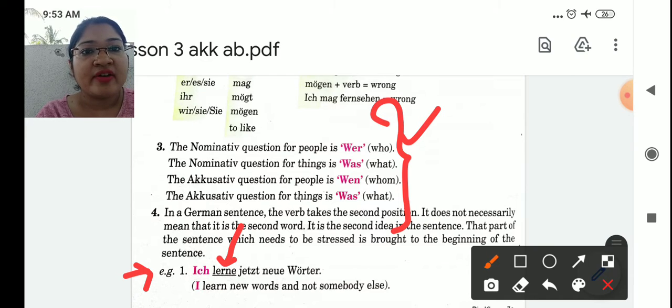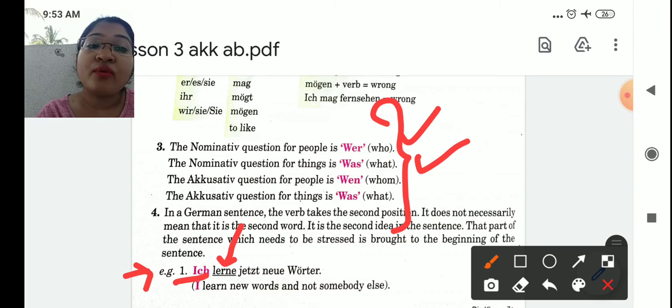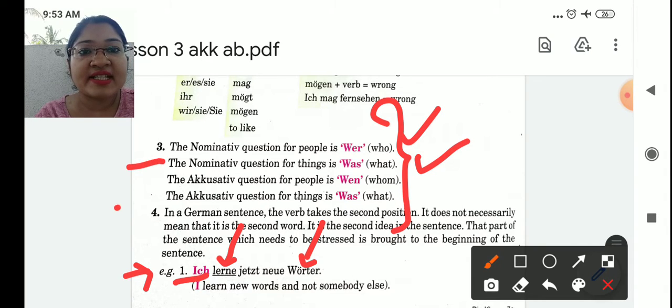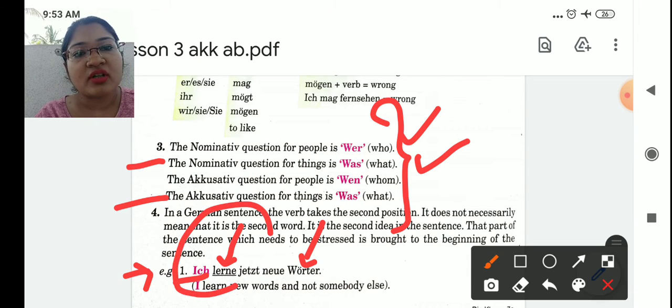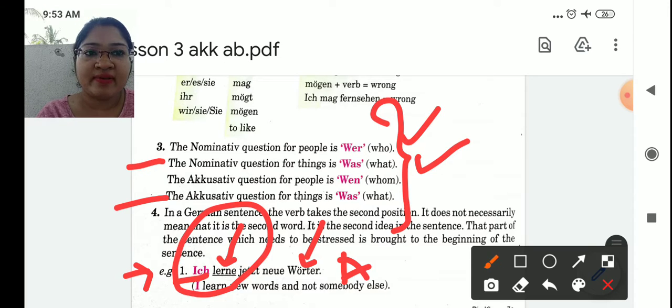I am learning, which is nominative case. So in this sentence, ich is a nominative case. Then second question, what are you learning? The new words. Okay, so here if you see, was can be nominative or accusative. If you have found the first nominative case, then the next was has to be accusative. In one sentence there can't be two different nominative cases, so neue Wörter becomes your accusative case.